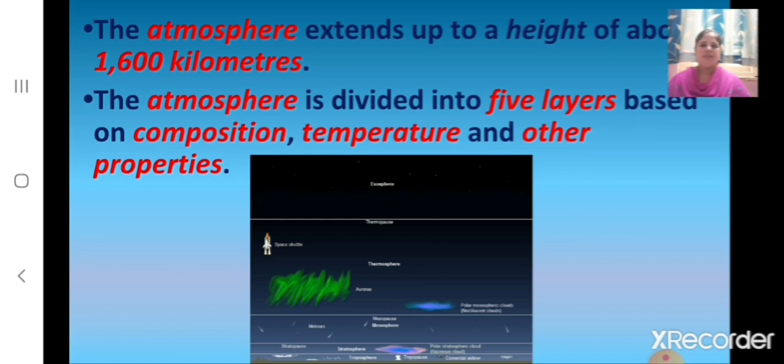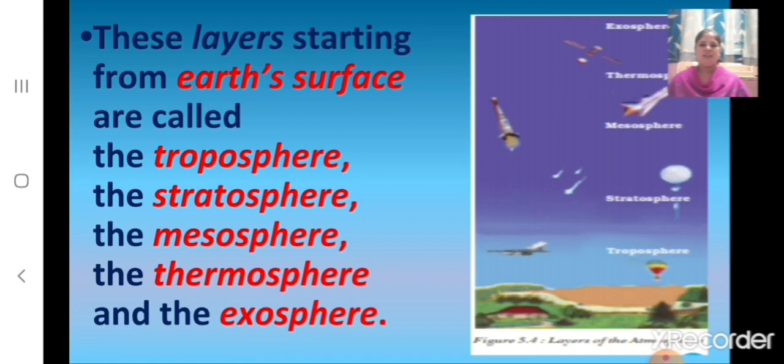This means the percentage of gases present in the air and how cold or hot the weather is, and also some other properties. And these layers starting from Earth's surface are called the troposphere, the stratosphere, the mesosphere, the thermosphere and the exosphere.